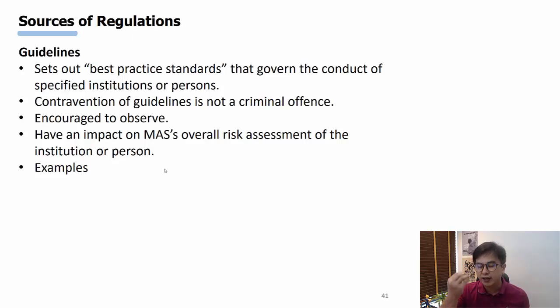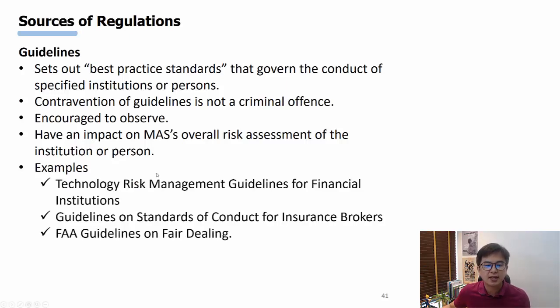MAS, knowing that you have breached this certain guideline, the risk assessment on you will be very poor, right? Examples of some guidelines are the Technology Risk Management Guidelines for financial institutions. These are really guidelines to help financial institutions manage technology risk, right? It is not a law. If they don't do the risk management properly, it does not constitute a criminal offense. It basically just means that they do not have the best practice, right? So these guidelines, if breached, it's not a criminal offense, or rather, it will affect the risk assessment on this